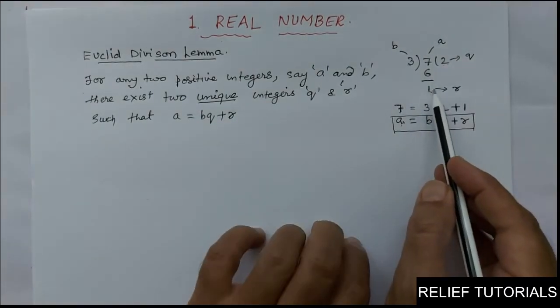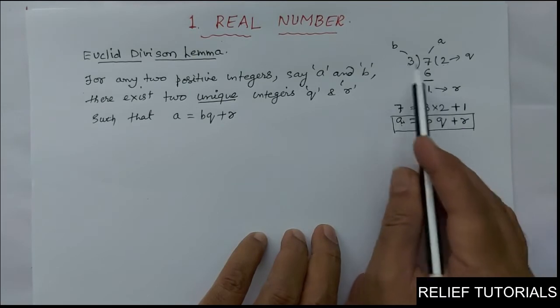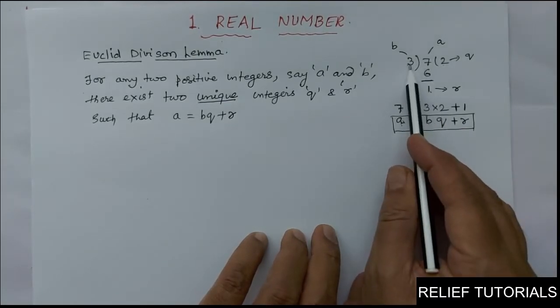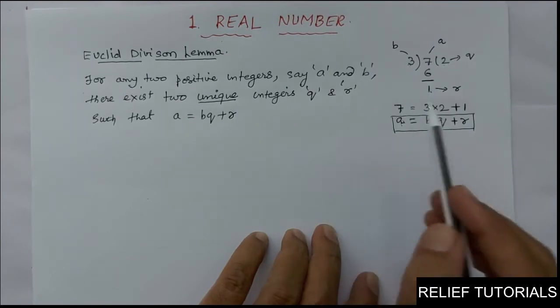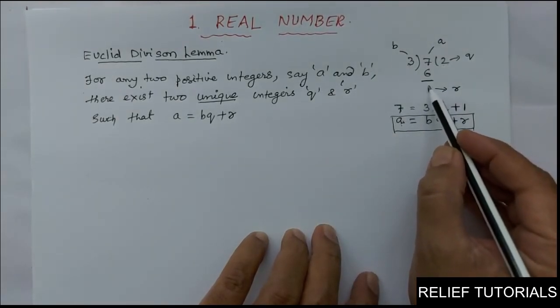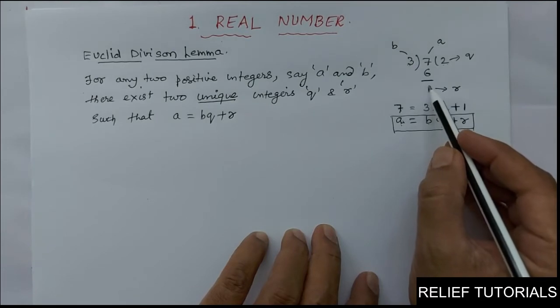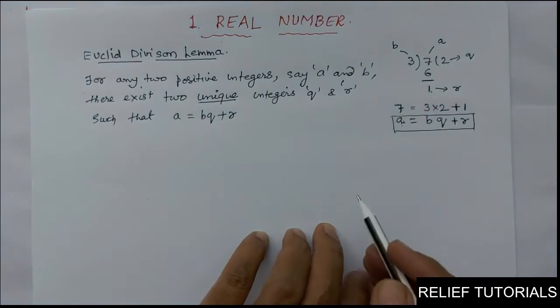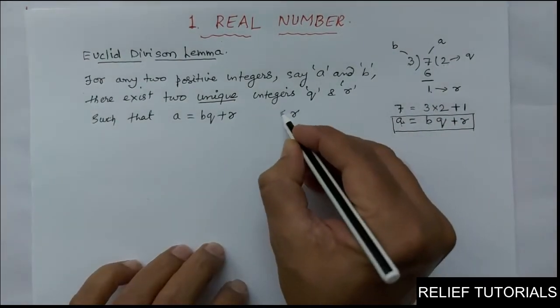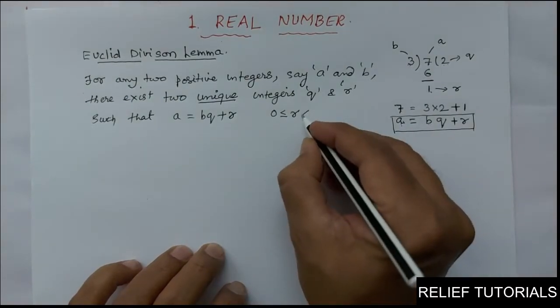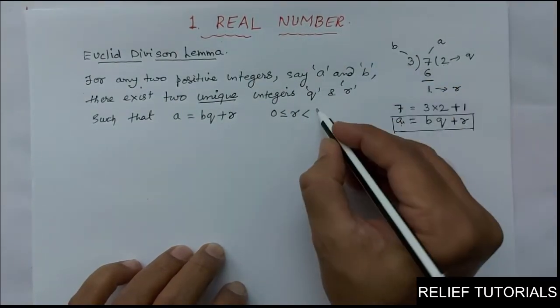If it came to 4, it would be divided further by 3. The remainder can be 0, 1, or 2, where 0 is when it is exactly divisible, but it will not be 3 or greater. So the remainder is greater than or equal to 0, but always less than 3, that is B, the divisor.